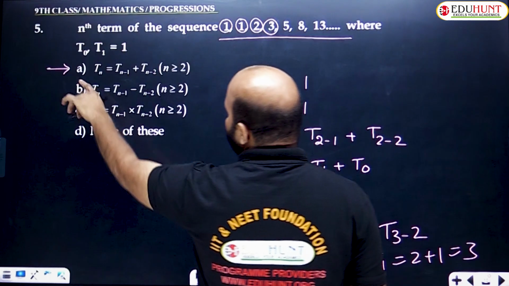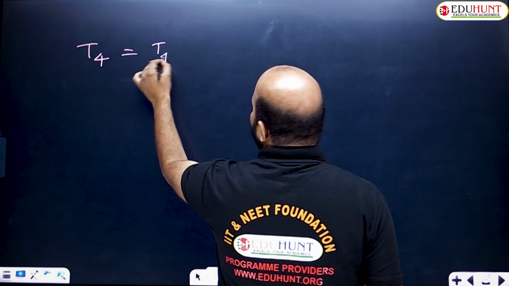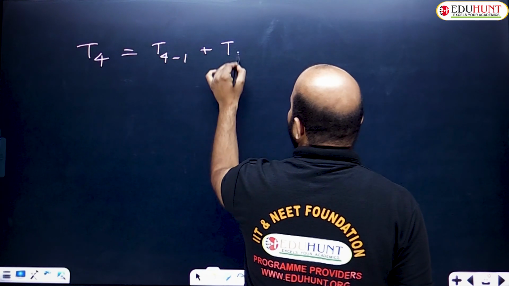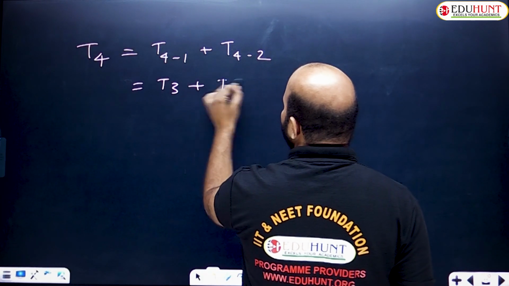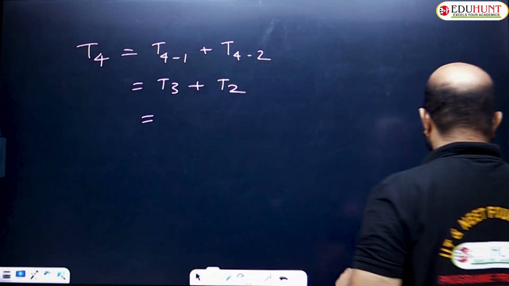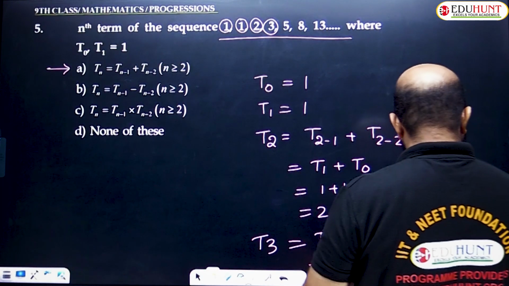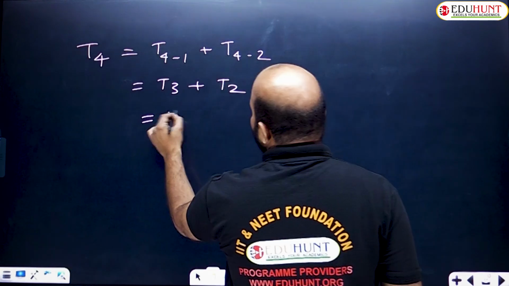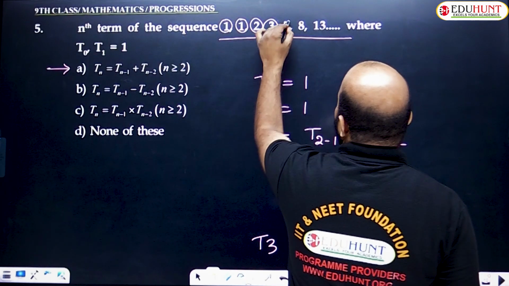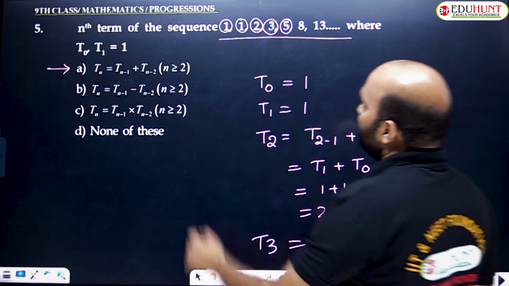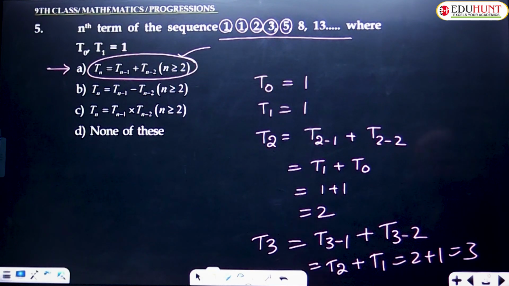According to verification, what is the Tn formula? Tn minus 1 plus Tn minus 2. So T4 is T4 minus 1 plus T4 minus 2, which can be written as T3 plus T2. We already got the T3 value 3 and the T2 value 2. So T3 value 3 plus T2 value 2, what is the total? 5. So the next term is also 5, and in the sequence 5 is already given. So it is satisfied, and so on. So option A is the required answer. Option A is the right answer according to option verification.